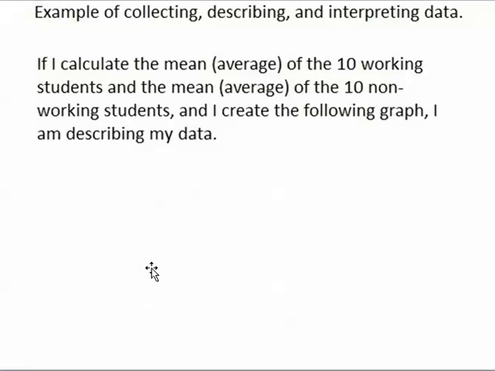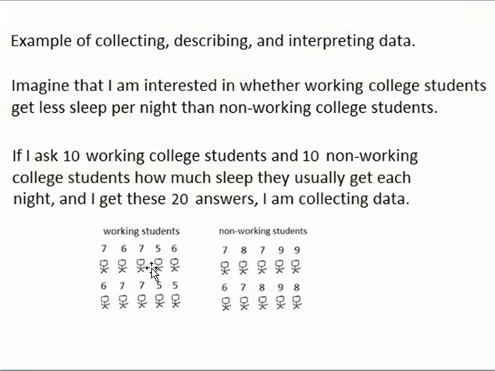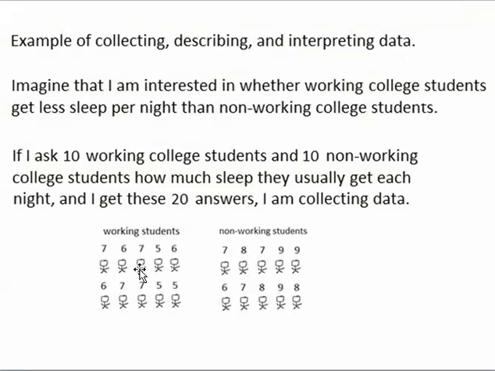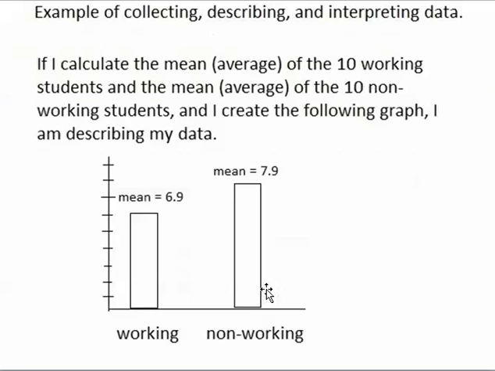If you tried adding these 10 numbers and dividing the total by 10, the answer would come out to 6.9. If you tried adding these 10 numbers and dividing the total by 10, the answer would come out to 7.9. So these are the means of the two groups of people. A mean is just an average. So this is the average of the 10 working students, and this is the average of the 10 non-working students.